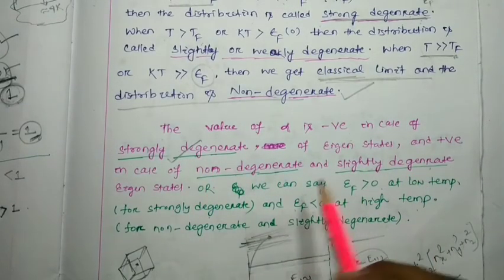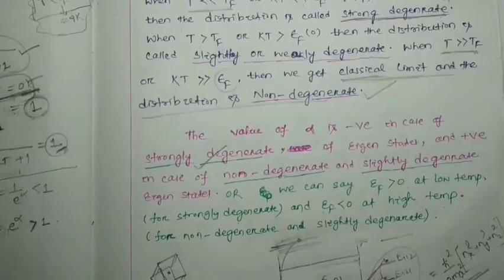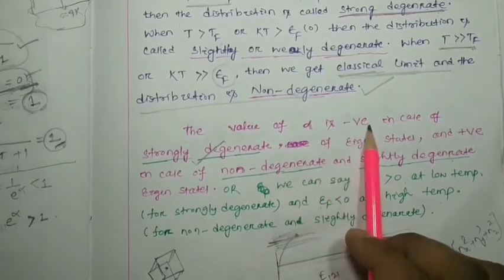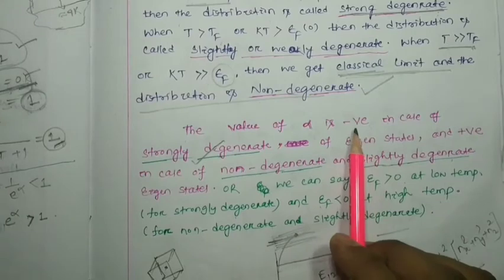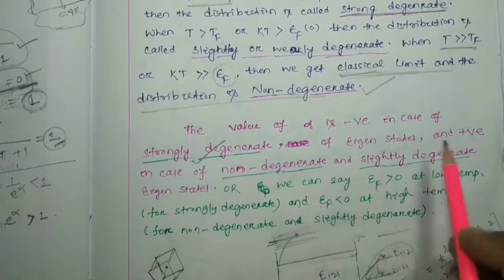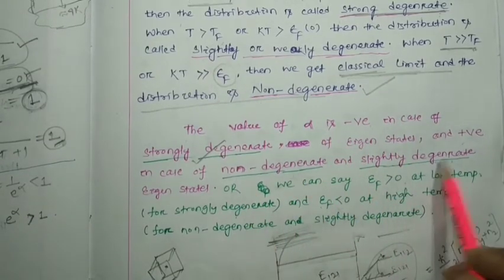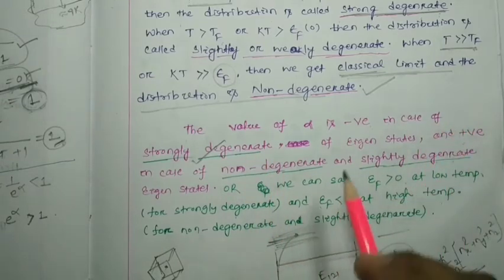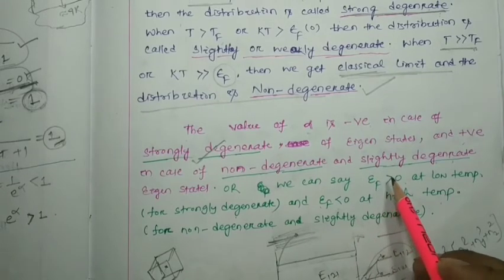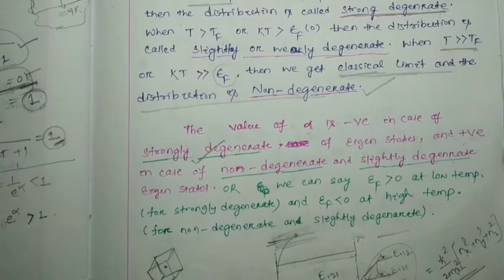Obviously, positive alpha means it will be non-degenerate or slightly degenerate. How? Here alpha is negative, so this is the first line we have understood. Now alpha is positive for non-degenerate or slightly degenerate; how, I will discuss. Here alpha negative means epsilon f is greater than 0. How?